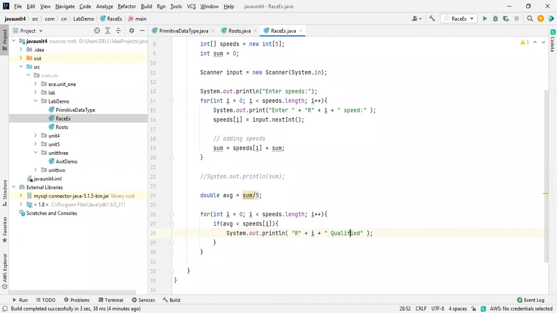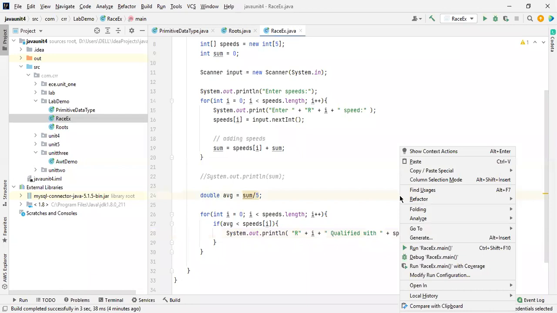I need to mention the speed over here, plus speed of i. Yeah, which looks good, right? So a particular racer number qualified with the speed. I will make it as 'with speed'. It's my own coding, never mind.